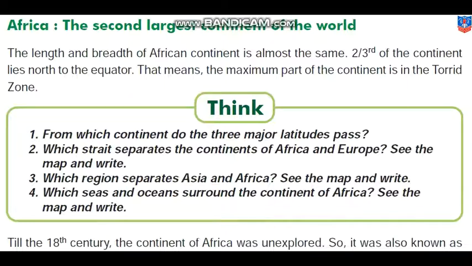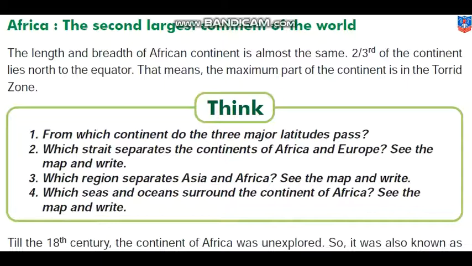Torrid zone is the area which is near the equator. So maximum part lies near torrid zone. So you can understand that there must be very hot temperature throughout the year there, isn't it? Because equator passes almost from the center of this continent.